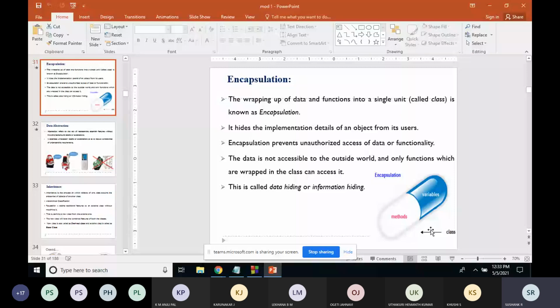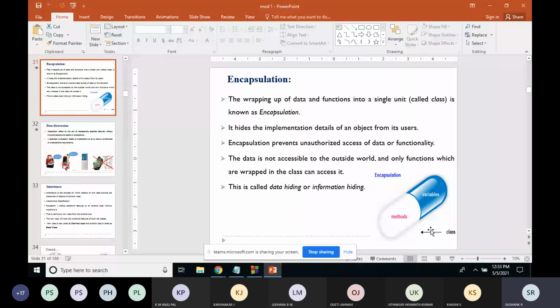For example, the data related to the sales team will be available within the class called sales, and anyone who is inside that class called sales can access them. The outsiders, the outside function or outside world, can be the financial team. So this is what I'm telling. The details related to sales will be there in one unit.